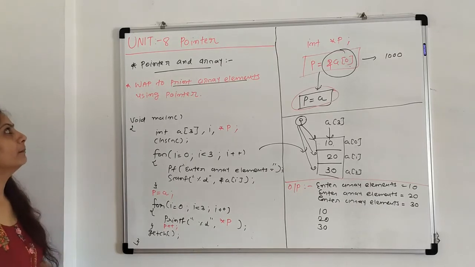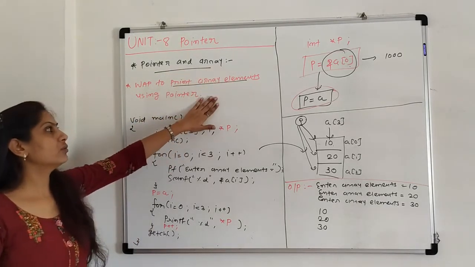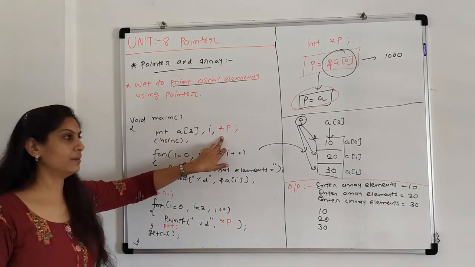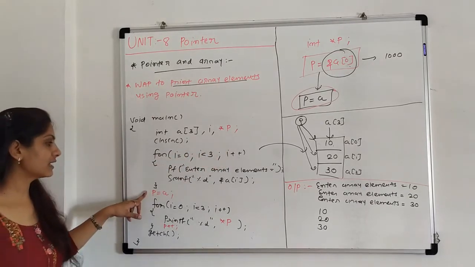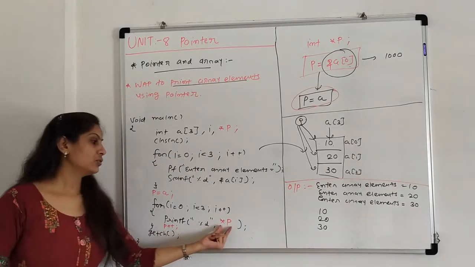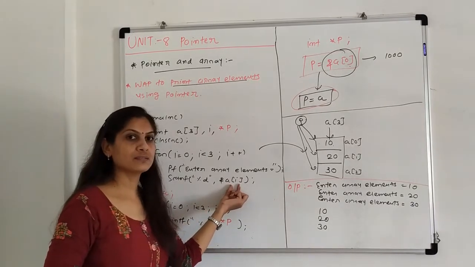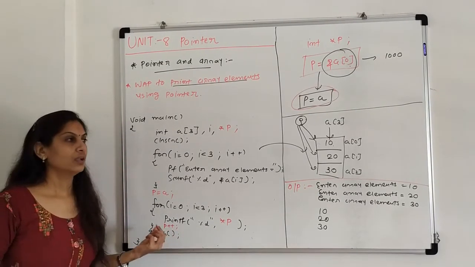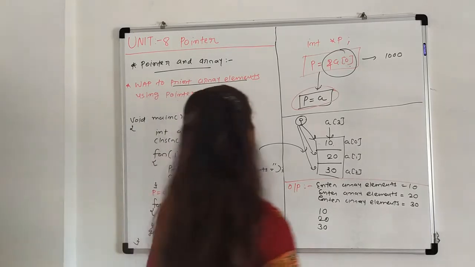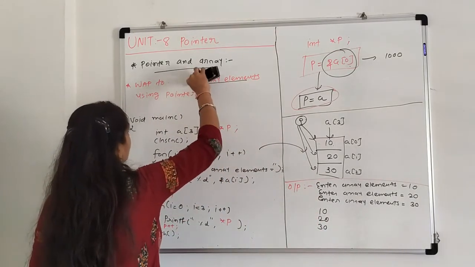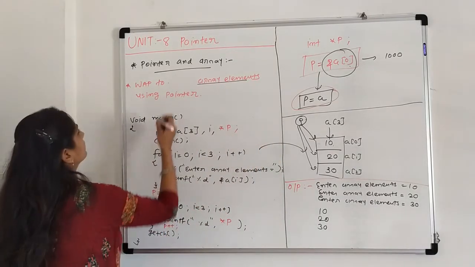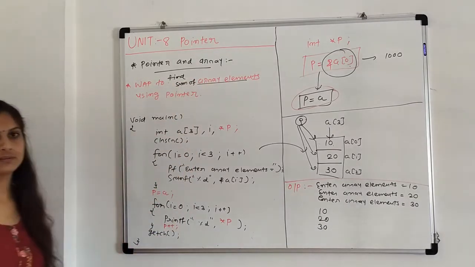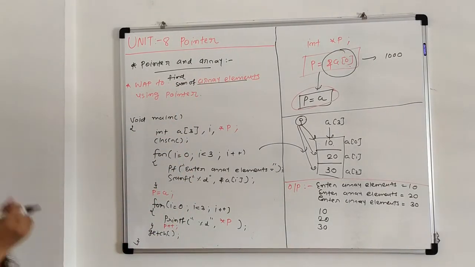So this is a program on pointer and array. Whenever you are creating any array program using pointer, you have to remember the 4 steps. Declare the pointer variable, initialize it, and after initialization, use the pointer in place of the array name and increment the pointer variable. Suppose the second program for an array is: write a program to find the sum of array elements using pointer.